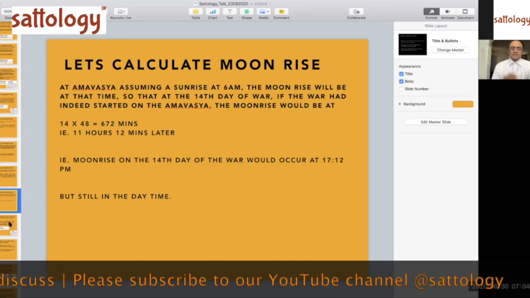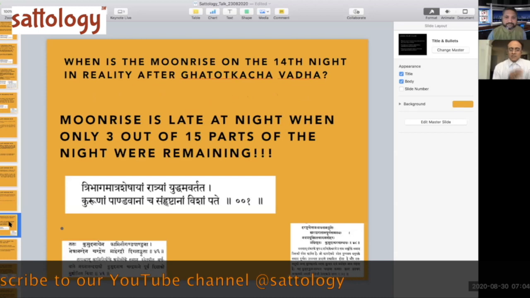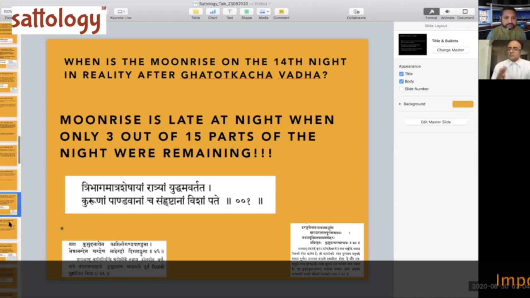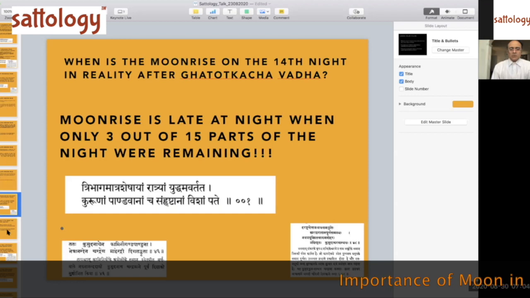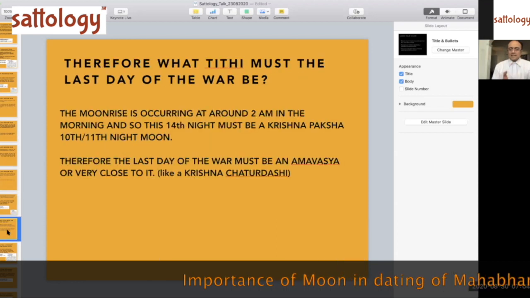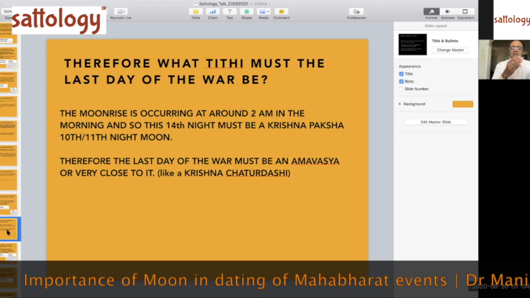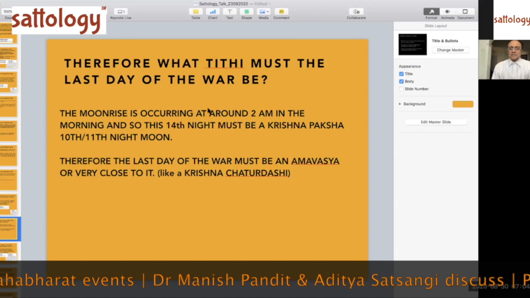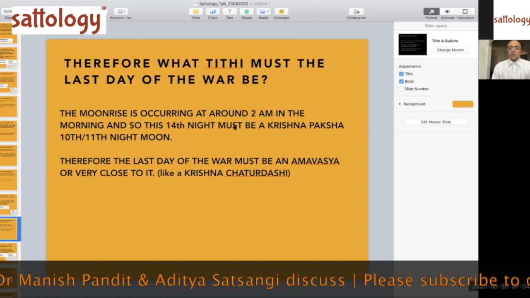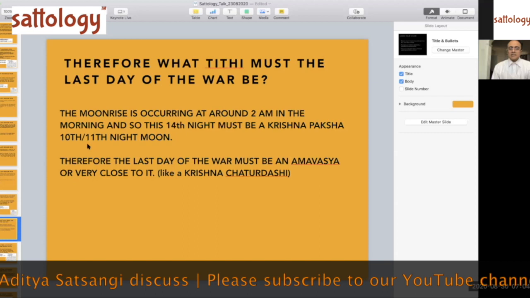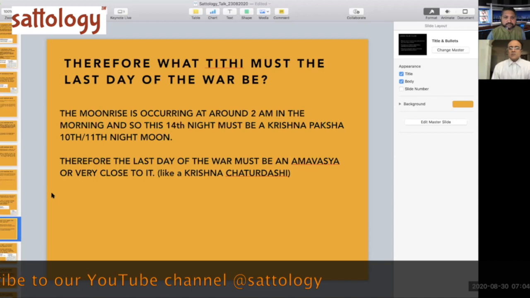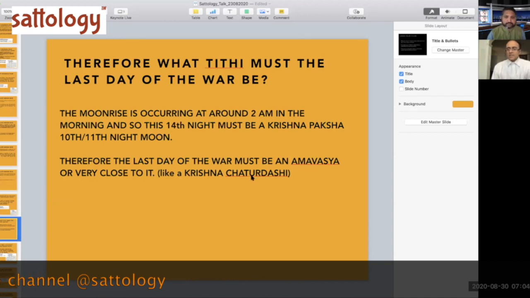So I think Aditya ji is happy with this particular thing. These are 60 plus shlokas which are occurring in the Mahabharata, right? So we now know what the correct thing is. What tithi must the last day of the war be is the next question. Now we know that the moonrise is occurring at around 2 a.m. in the morning. So this 14th night must be a Krishna Paksha 10th or 11th night moon. Therefore, the last day of the war must be Amavasya or very close to it, like a Krishna Chaturdashi, right?